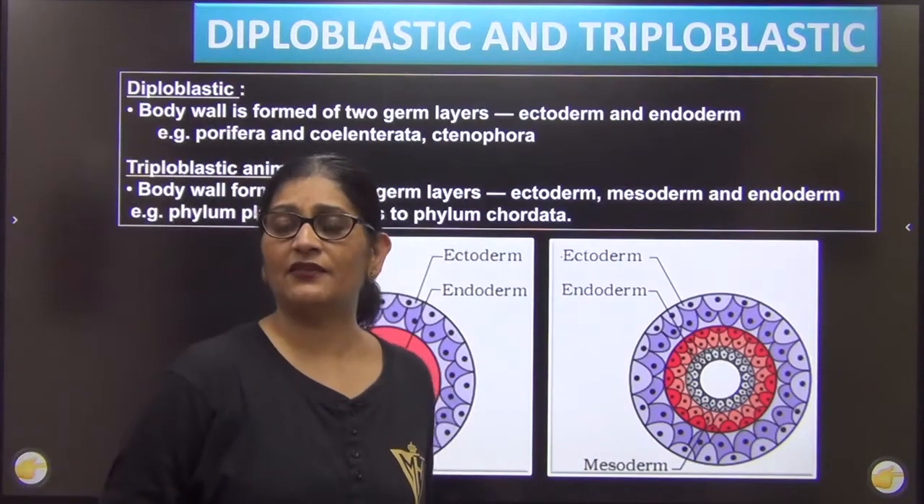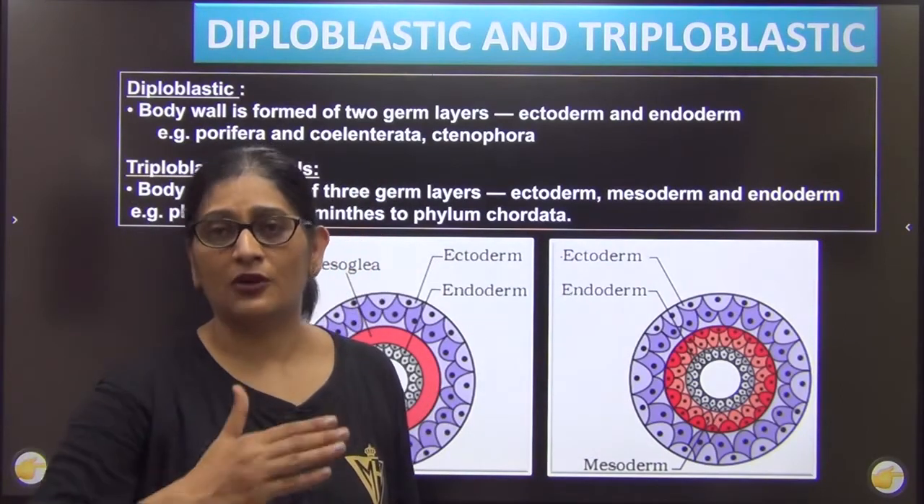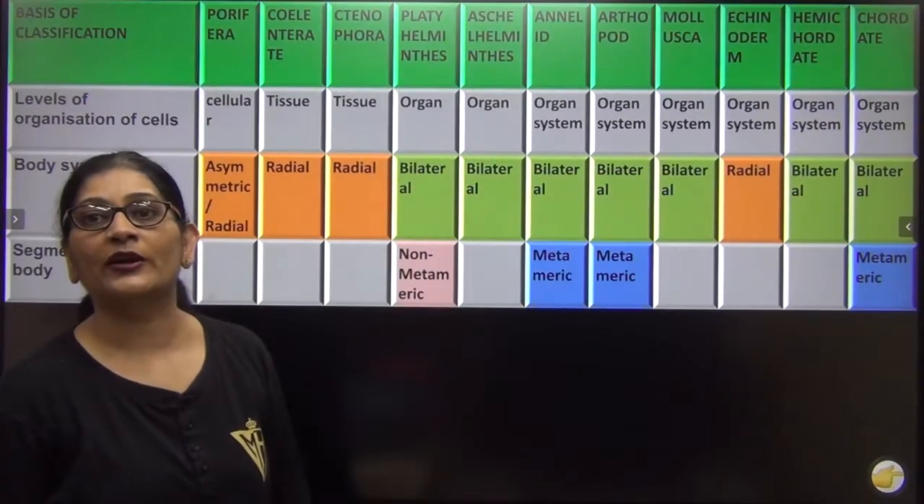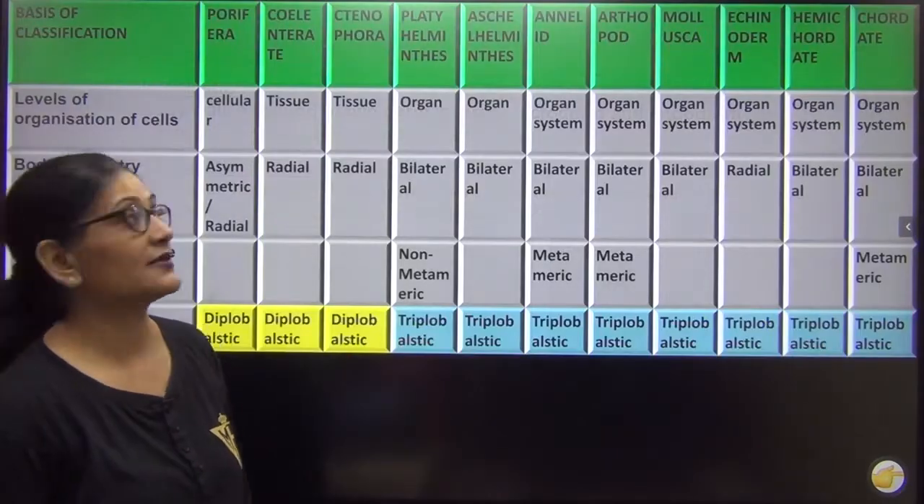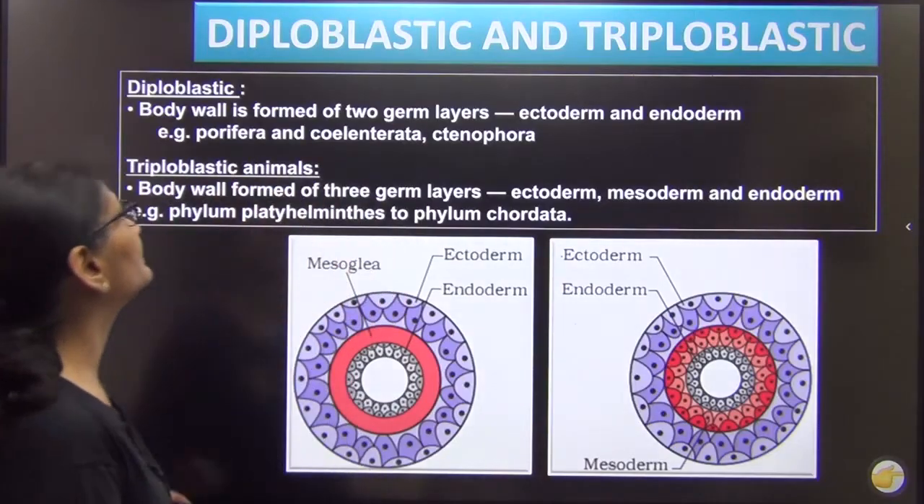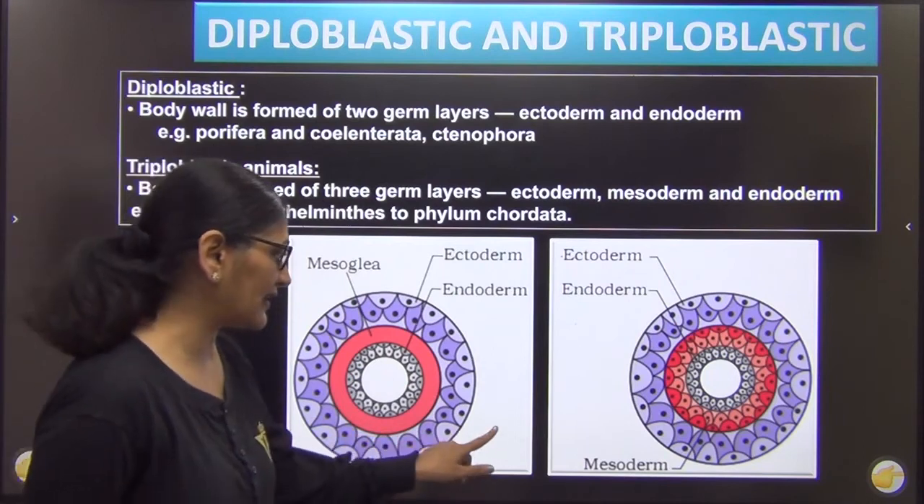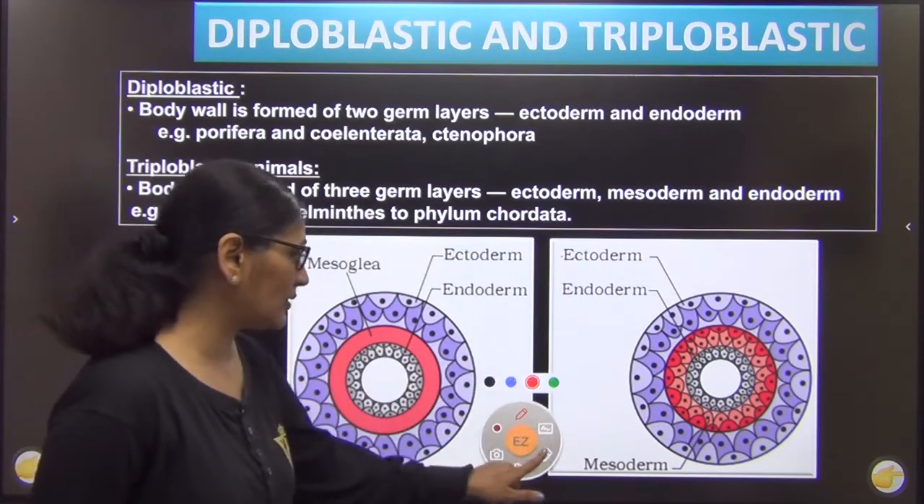A few bases of classification were dealt with in the previous lecture. From there we move onward now. Next we are going to do germ layers. Now what are germ layers? Diploblastic and triploblastic. This is the next basis of classification.